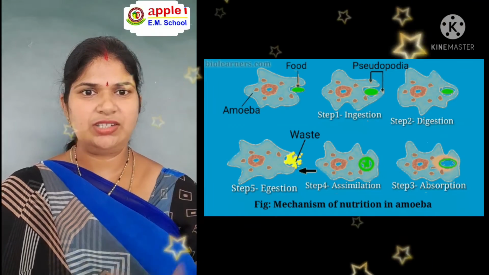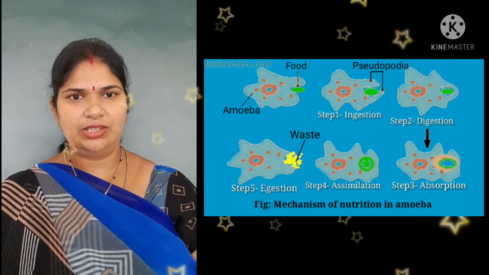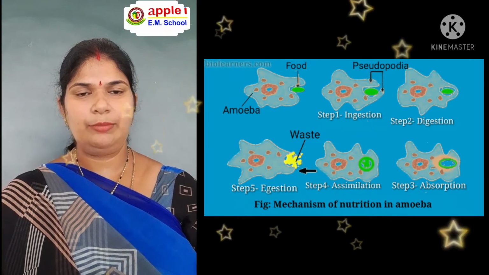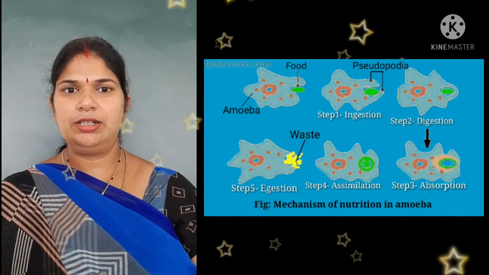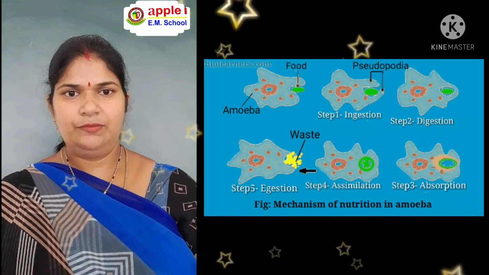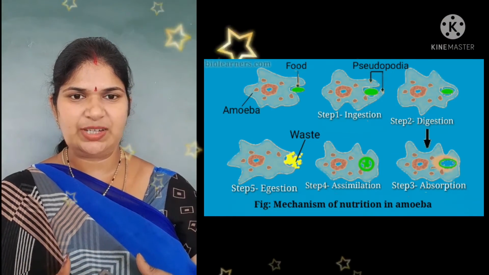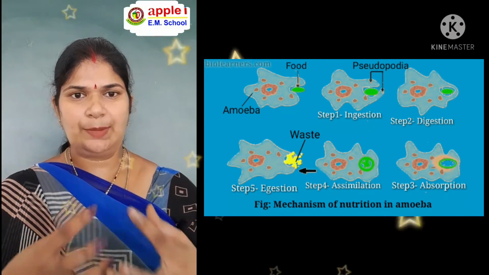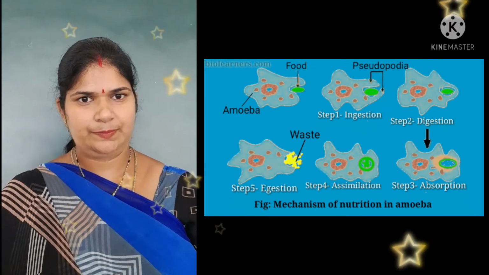The first is ingestion, that is intake of food. Next is digestion, the breaking down of complex substances into simple substances. The third is absorption, done by the food vacuole. Once the food is broken down into simple substances, it is absorbed by the surface of the single-celled organism.